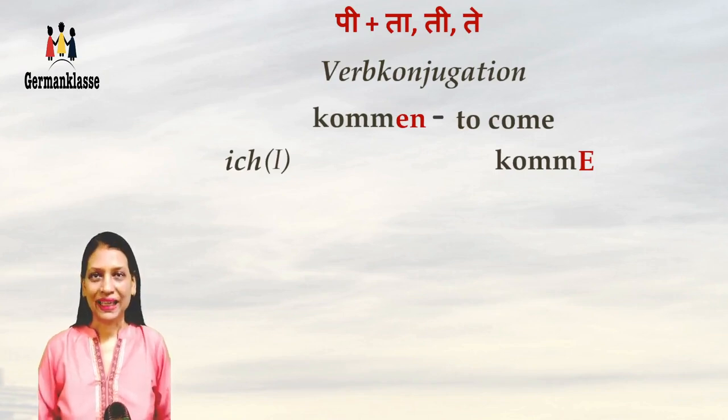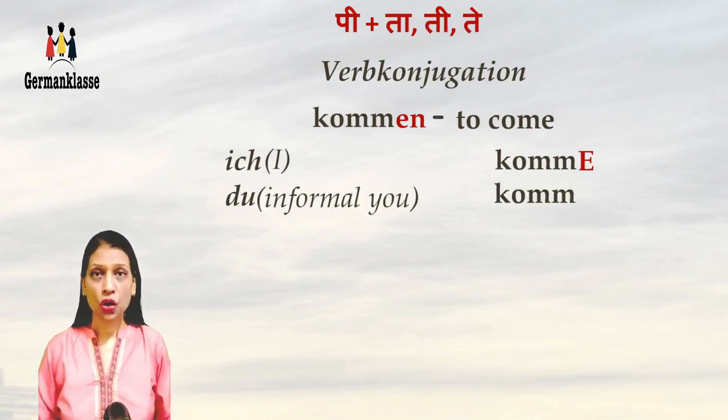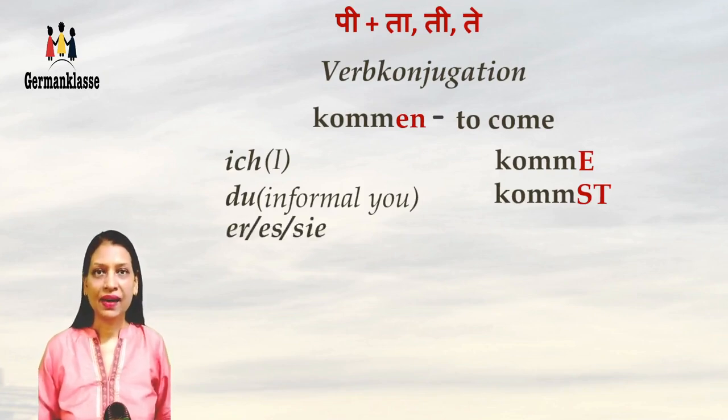So, ich komme. Du, that's the informal you, the root verb komm, and we'll add an st. Du kommst. Repeat after me. Du kommst. Let's take the next pronouns, er, es, and sie.